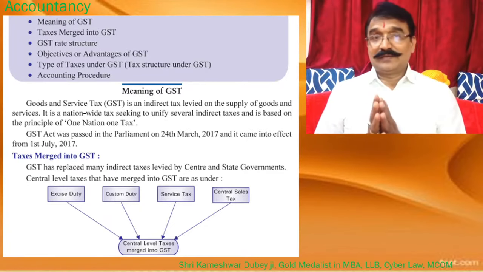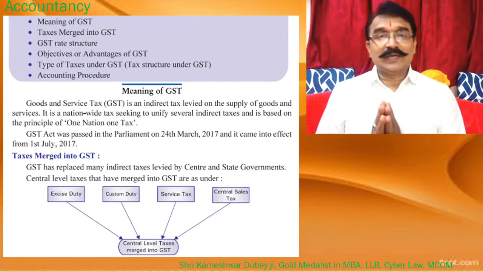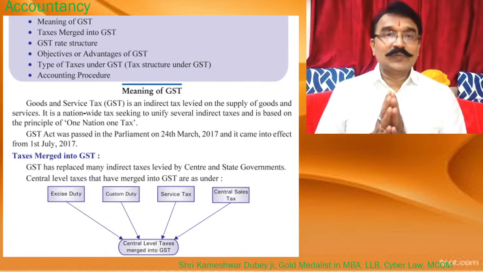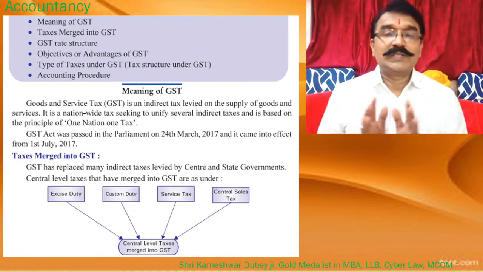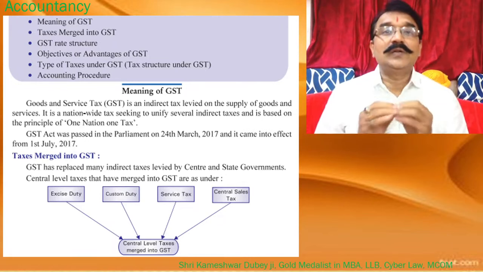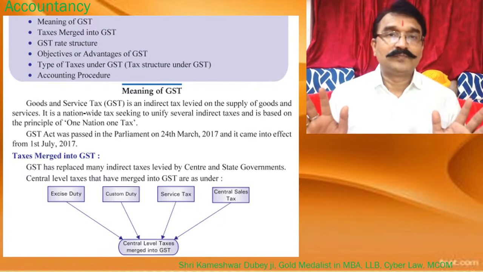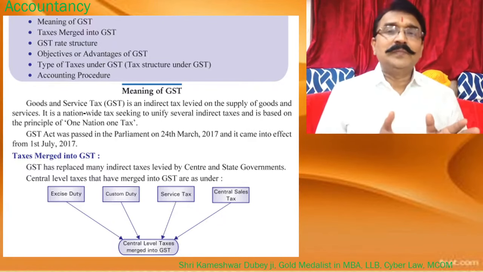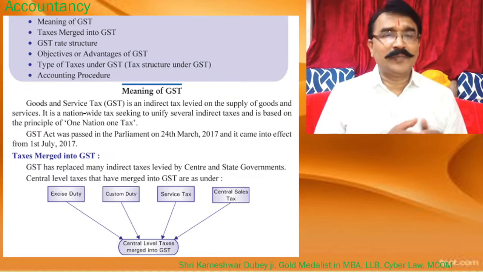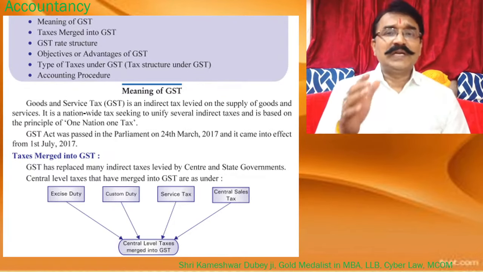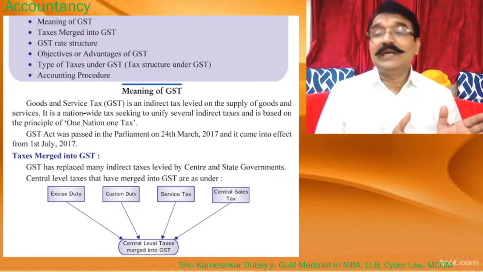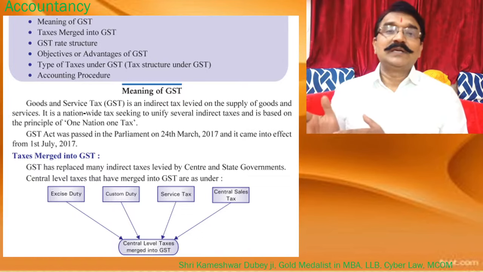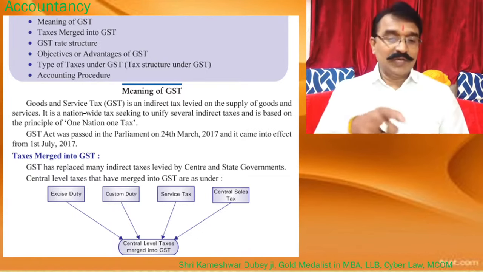Here it's very important to understand that GST is not a new tax at all. It's a merger of various taxes. The nomenclature is new, but it's a merger of various taxes that used to be levied by the central government separately and by the states separately.